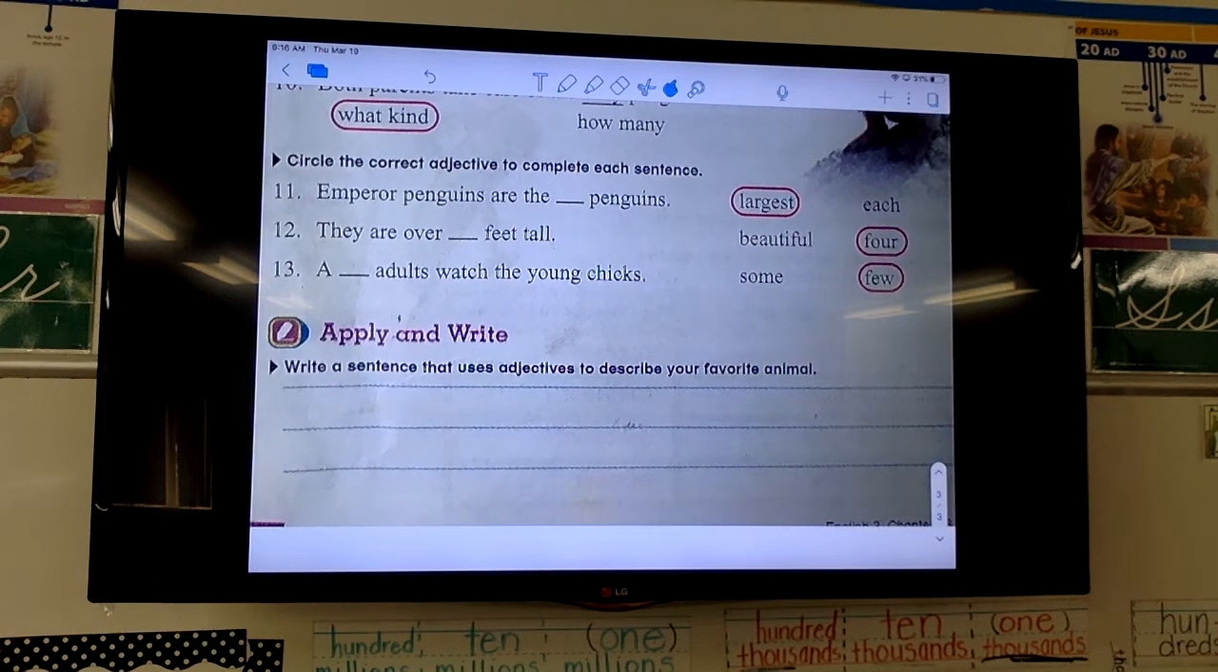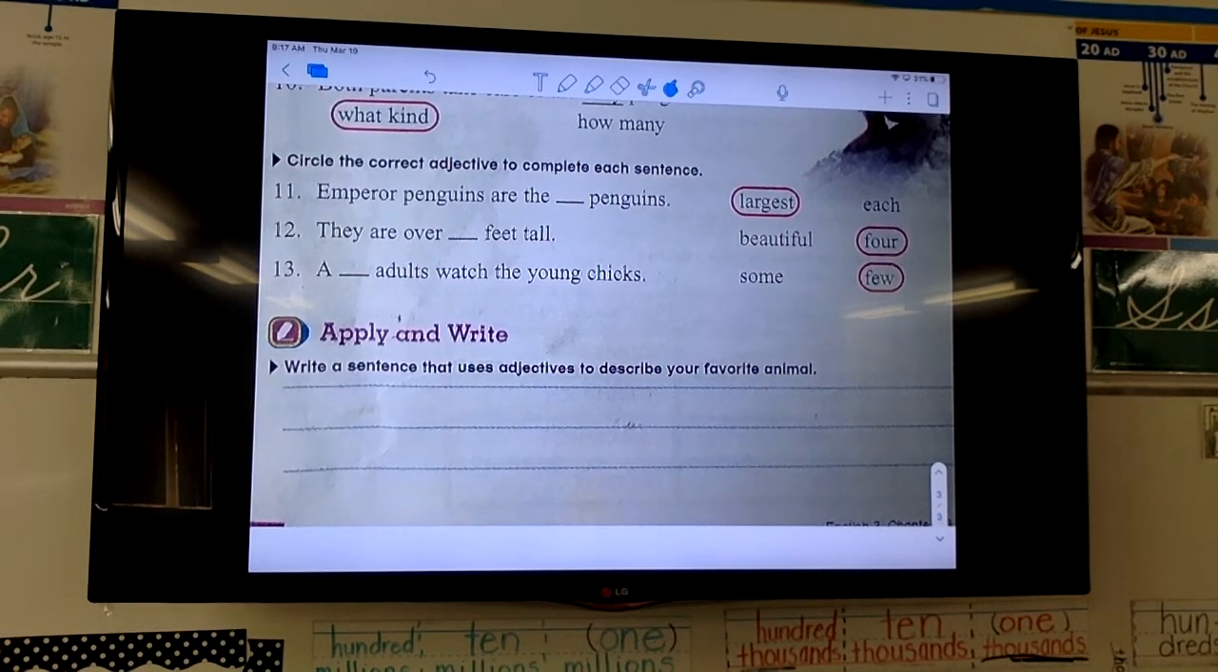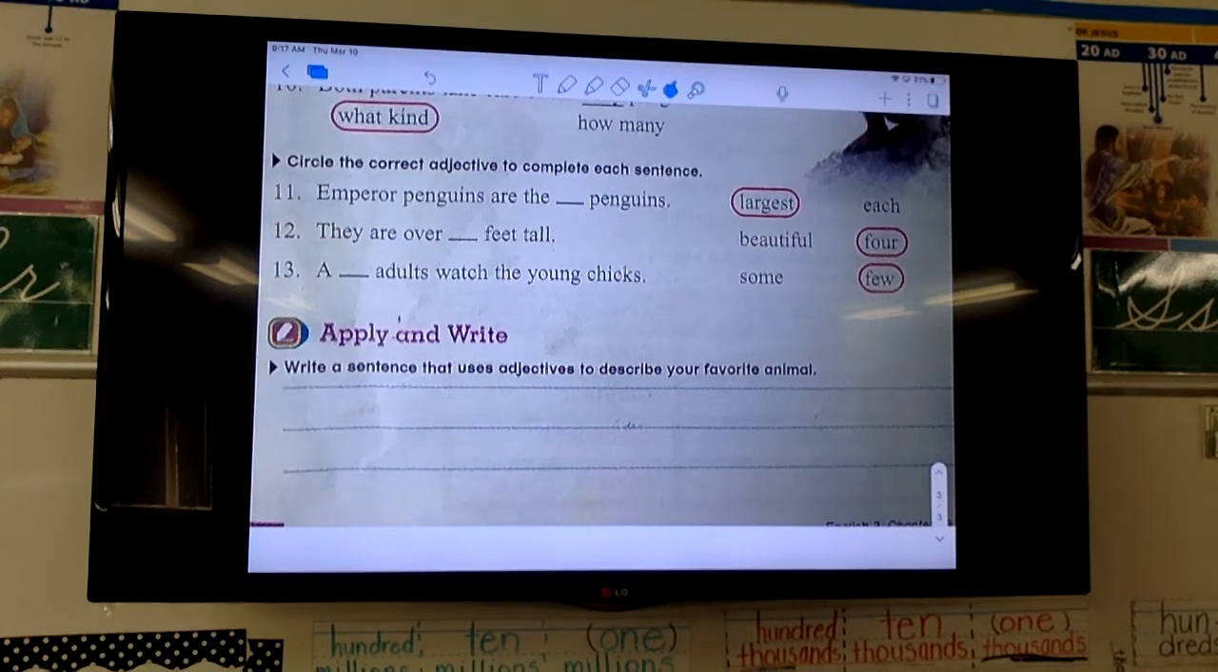All right, the last one was apply and write. Write a sentence that uses adjectives to describe your favorite animal. Go ahead and do that on your own, and then when we FaceTime later, I'm going to ask you to read me that sentence. Remember, a sentence always starts with a capital and ends with punctuation.